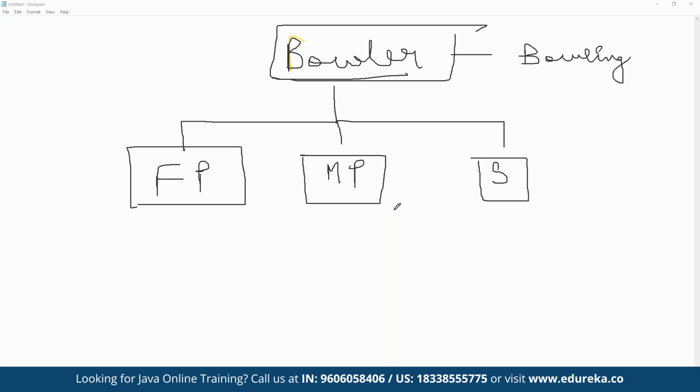So the main idea here is that the same name tends to have multiple forms. All of these three different classes above inherited the bowling method, but their way of implementation is going to be completely different from one another. And polymorphism in Java itself is used for handling these kinds of situations. So basically, we have two types of polymorphism in Java. We have runtime and then we have compile time.